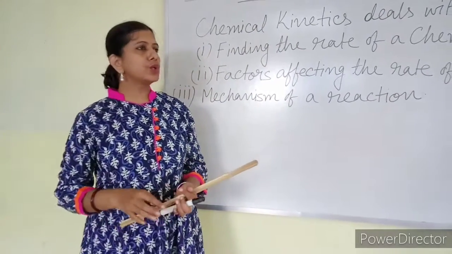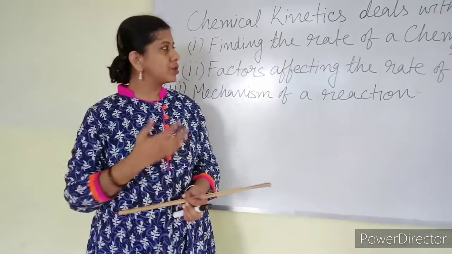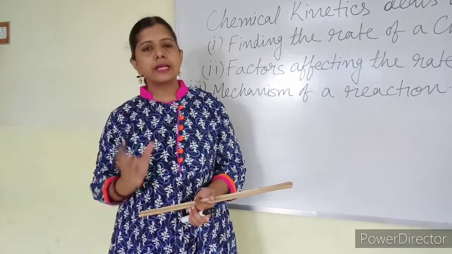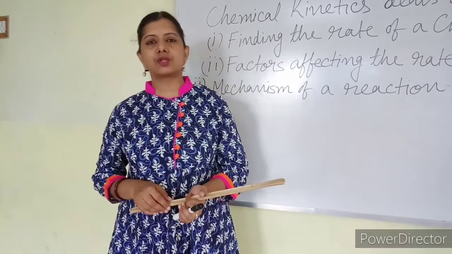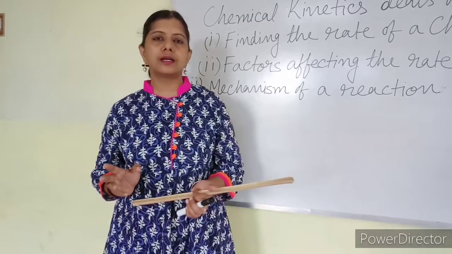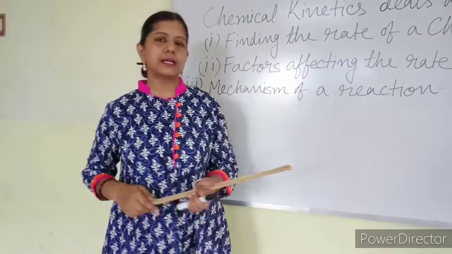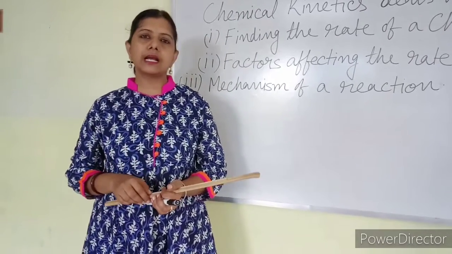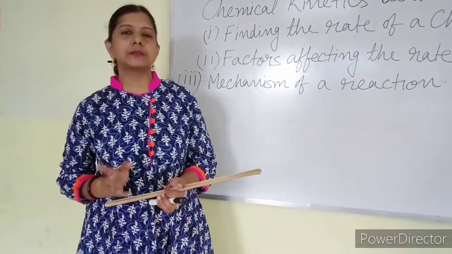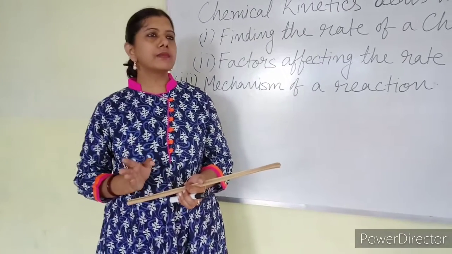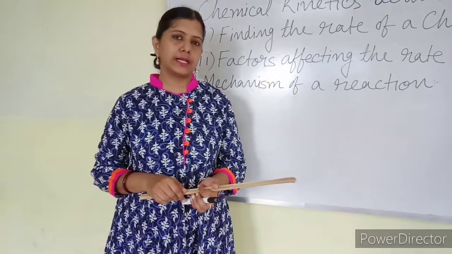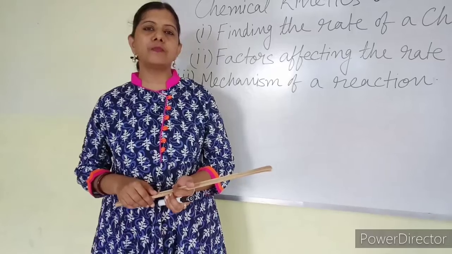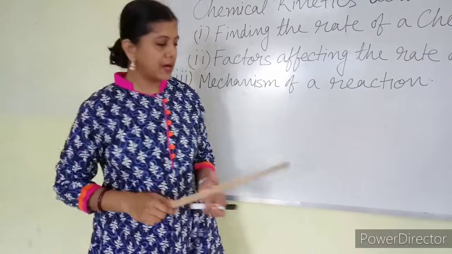Now, I want to discuss something with you: the rate of which kind of reaction is it going to calculate? Ionic reactions are very fast reactions, so we can't calculate the rate of those reactions, and chemical kinetics does not deal with them. What are ionic reactions? For example, formation of a precipitate. When sodium chloride reacts with silver nitrate, silver chloride is formed as a precipitate, and it is a very fast reaction.